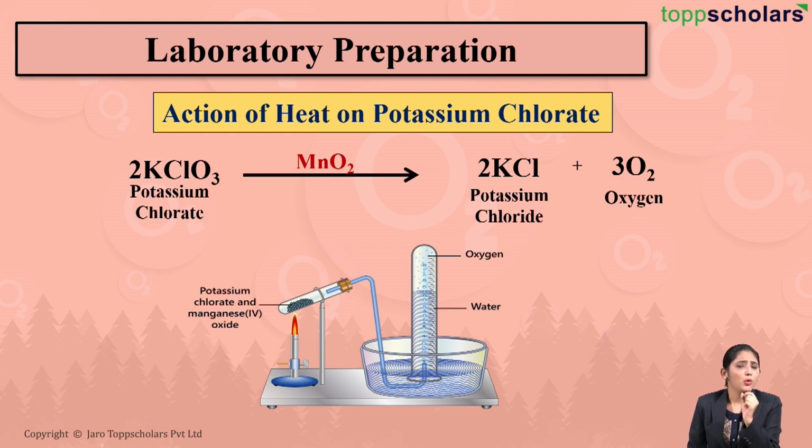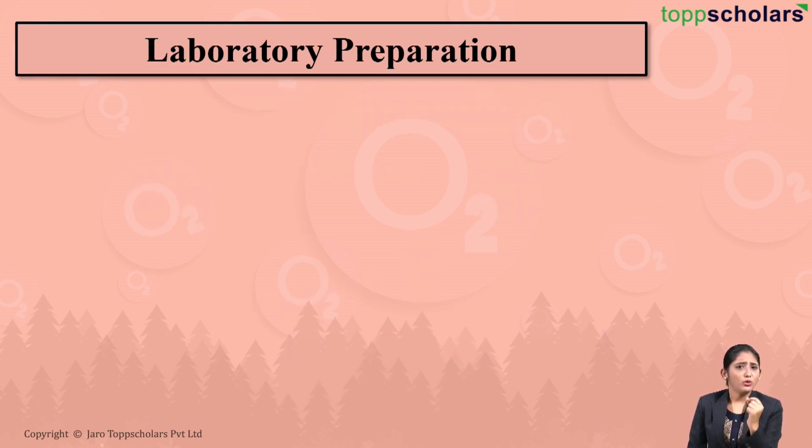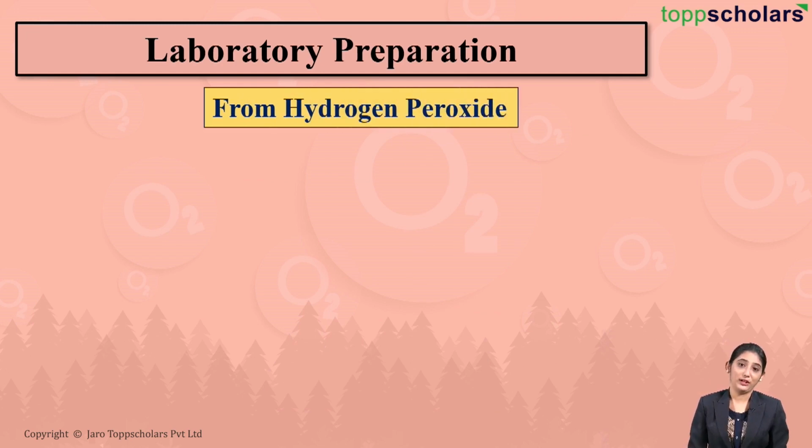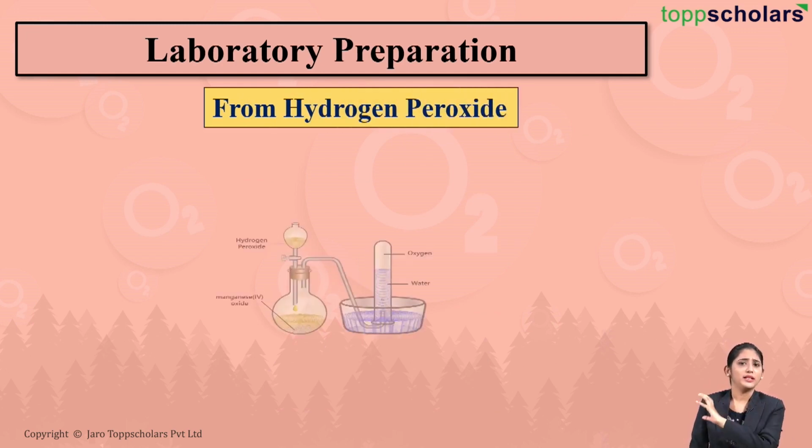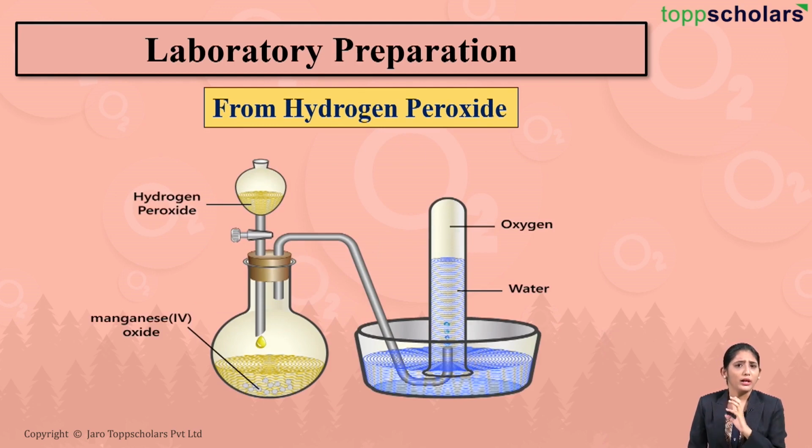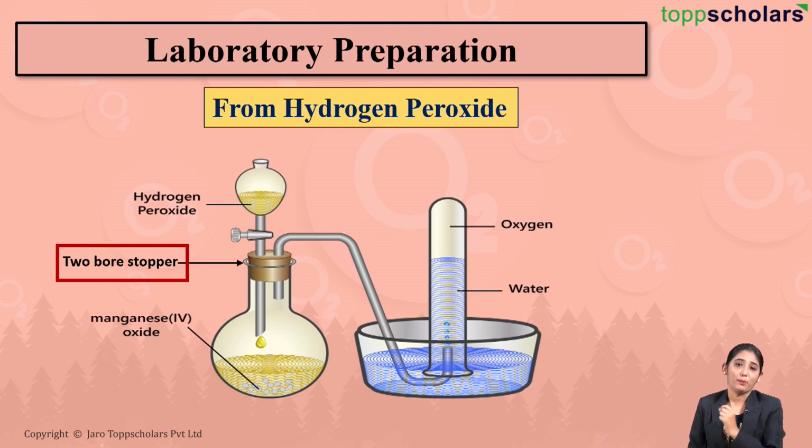Let's discuss one more method, right? So, how do we prepare oxygen gas from hydrogen peroxide, right? So, let's have a look at the assembly that we have over here. What I am going to take here is, I have a round bottom flask in which I have taken manganese dioxide, right? Now, as you can see, this round bottom flask is sealed with a 2-bore stopper.